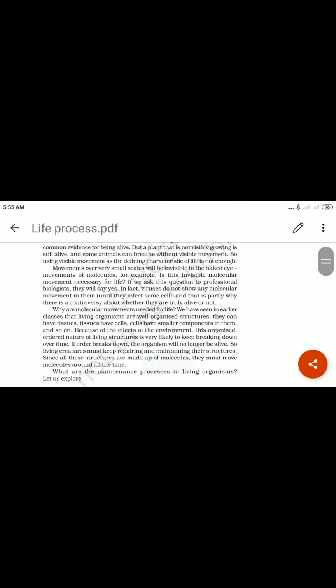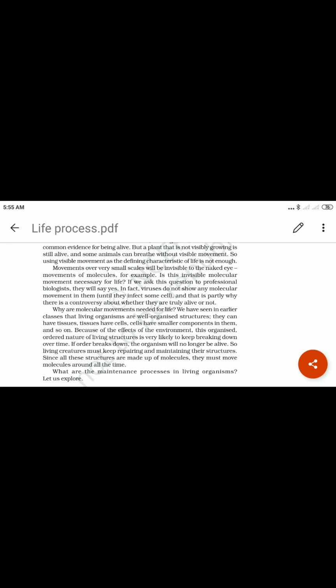In fact, viruses do not show a molecular movement in them, okay, until they infect some cell, and that is partly why there is a controversy about whether they are truly alive or not.